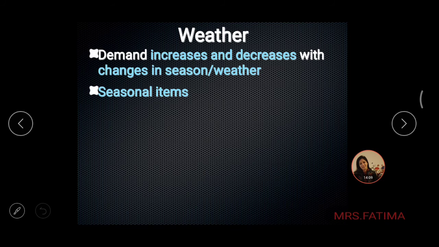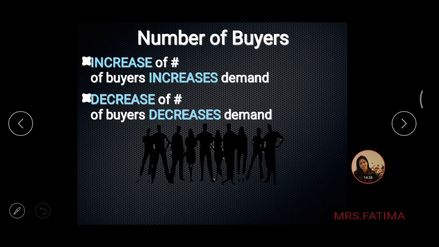Demand increases and decreases with changes in weather, as we have already seen. During summer, we want more cotton clothes, and during winter, we need more woolen clothes. So for seasonal items, season plays a very important role. So in spite of no changes in prices, people will still increase the demand. An increase in the number of buyers increases your demand.